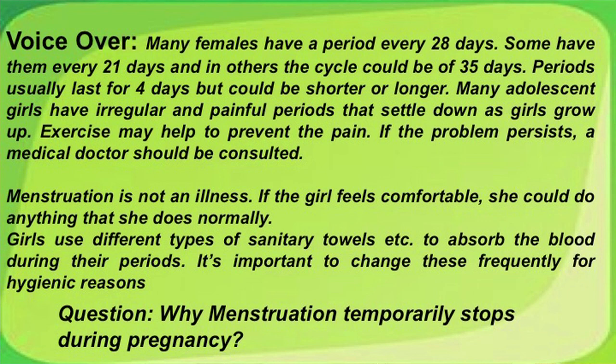Many adolescent girls have irregular and painful periods that settle down as girls grow up. Exercise may help to prevent the pain. If problem persists, a medical doctor should be consulted. Menstruation is not an illness. If the girl feels comfortable, she could do anything that she wants. Girls use different types of sanitary towels, etc. to absorb the blood during this period. It is important to change these frequently for hygienic reasons.